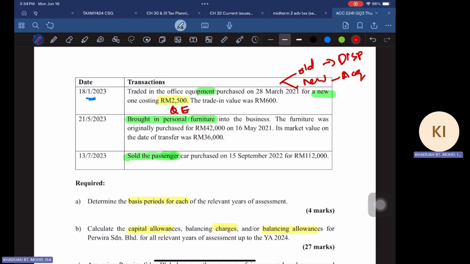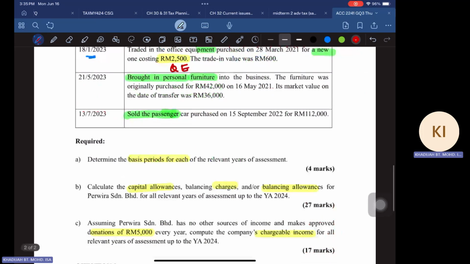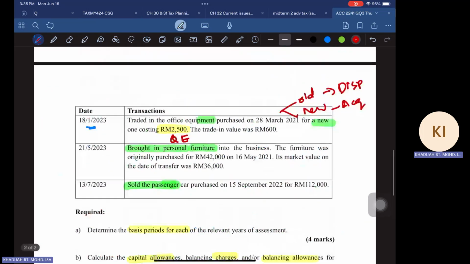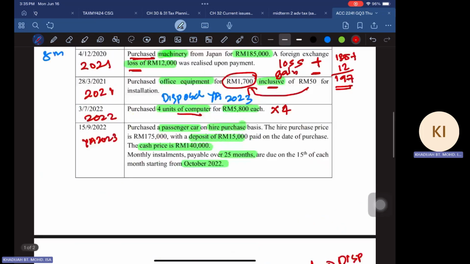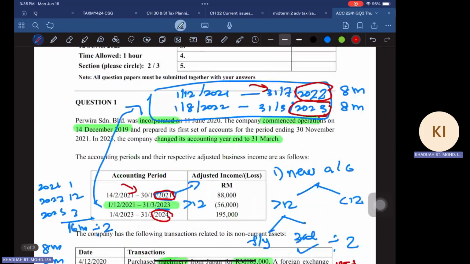And then the other one is the personal furniture. So we're going to look at the special treatment on this personal furniture. And then you also sold your passenger car that you purchased. So the one that you purchased on 15 September 2022 is sold in which YA? It was disposed on 30th of July 2023, which is in YA 2024.